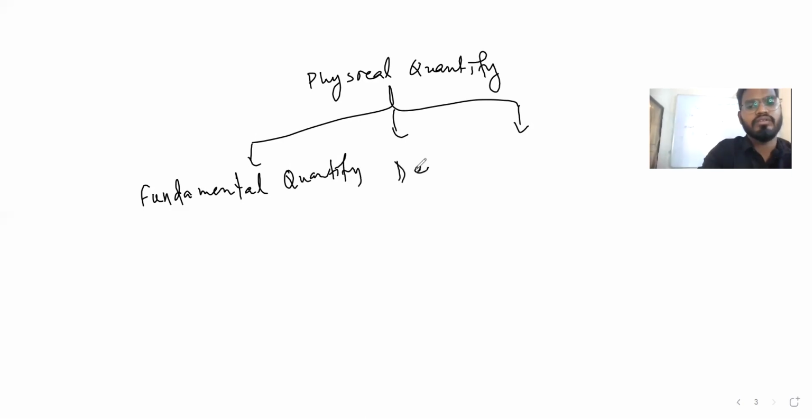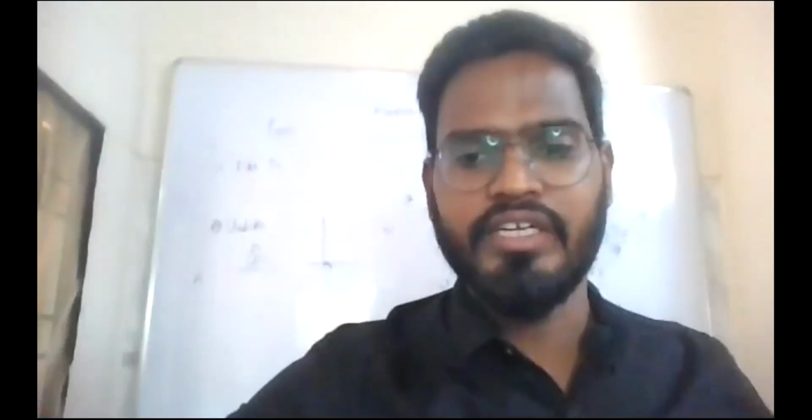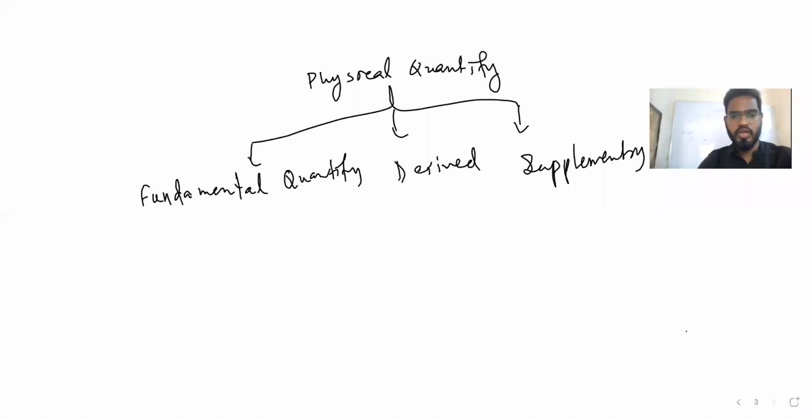Then derived, then supplementary. So 3 types of quantities are there: fundamental physical quantity, derived physical quantity, and supplementary physical quantity. Now we'll describe one by one. First is fundamental physical quantity.